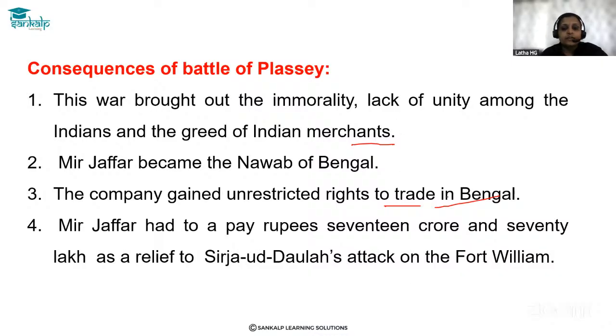Mir Jafar had to pay rupees 17 crore and 70 lakh as relief for Sirajud-Dowla's attack on the Fort William. Since the ex-Nawab Sirajud-Dowla attacked Fort William, for that Mir Jafar, the new Nawab of Bengal, had to pay 17 crore and 70 lakh as relief for the attack on Fort William.